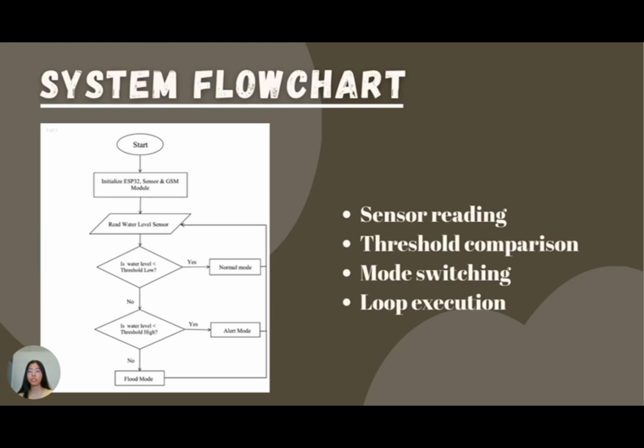This slide shows the software flow chart of the system. First, the ESP32 reads data from the water level sensor. The reading is then compared with predefined thresholds. Based on the comparison, the system switches between different modes. This process runs continuously in a loop to ensure real-time monitoring and fast response.